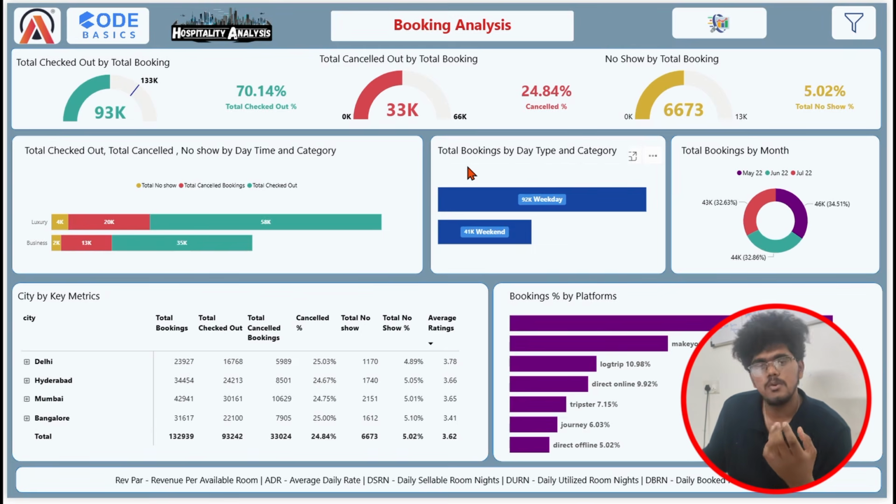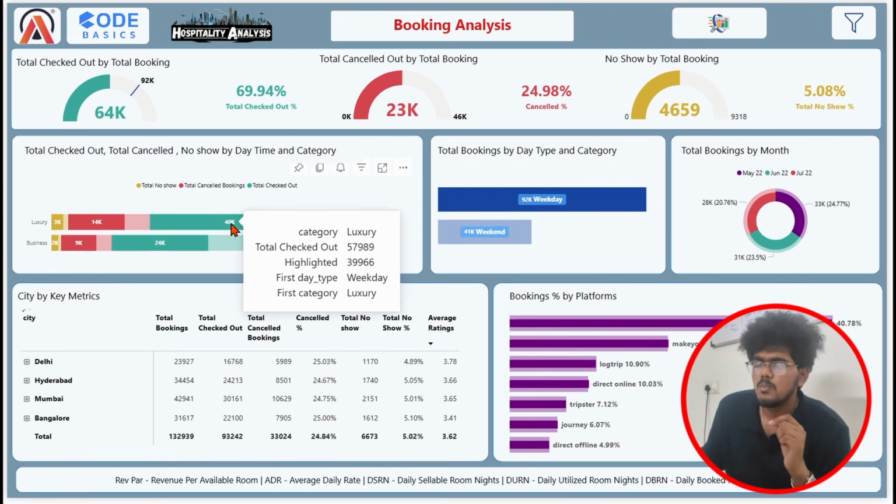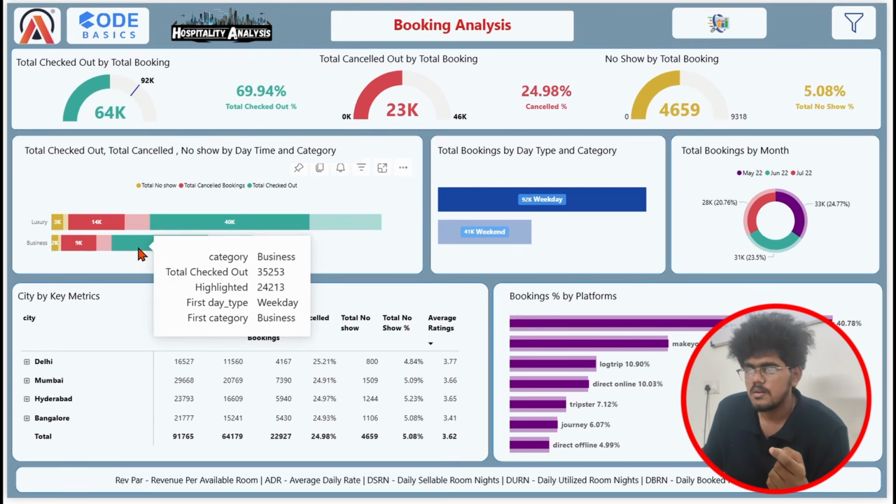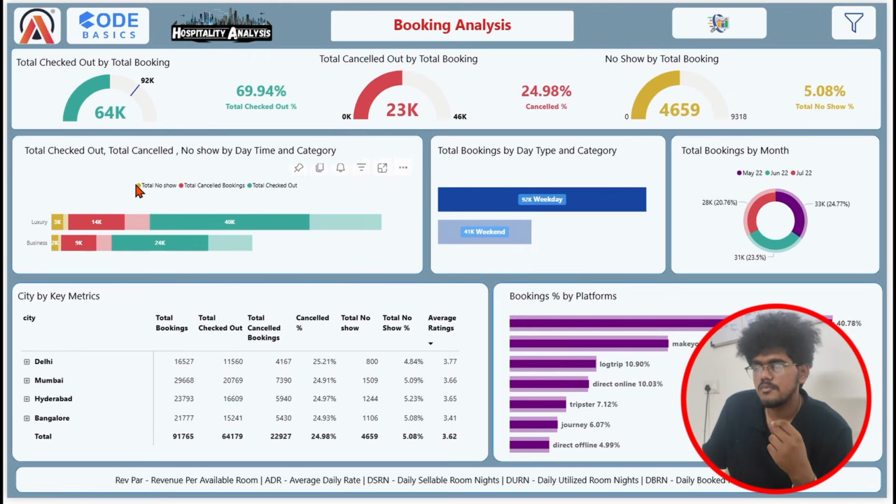As we know, the revenue is higher from the weekday, which implies that the weekday suggests good booking. If you click that weekday, it tells you which bookings are from which category. As you know, 40 plus 24 is 64, which is what this chart tells you. So the combination of weekday and weekend is the data that has been inserted here.